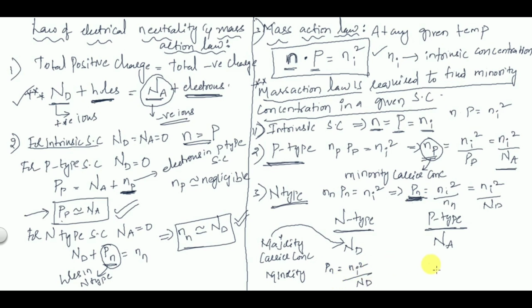Similarly in p-type, Np is equal to Ni square by Na. So this is the majority carrier concentration and minority carrier concentration. This type of question is very important for examination.